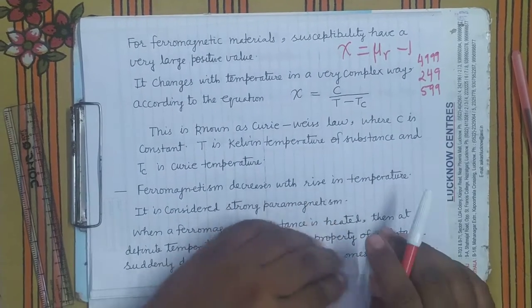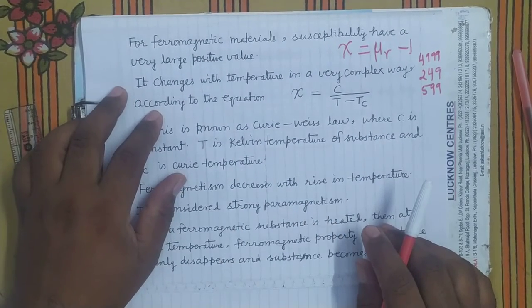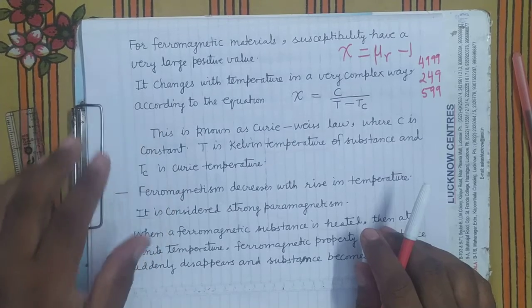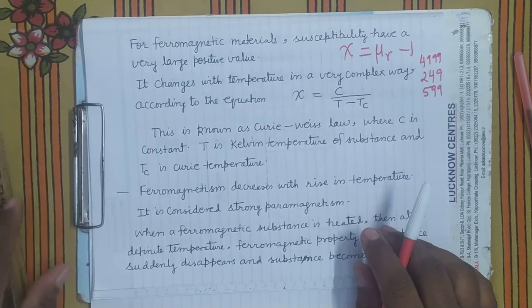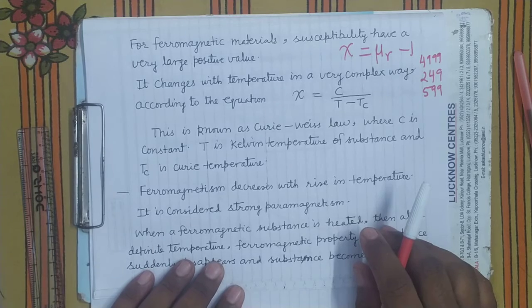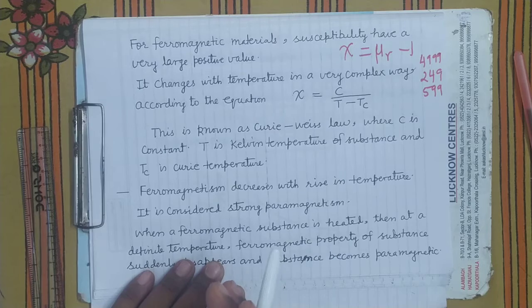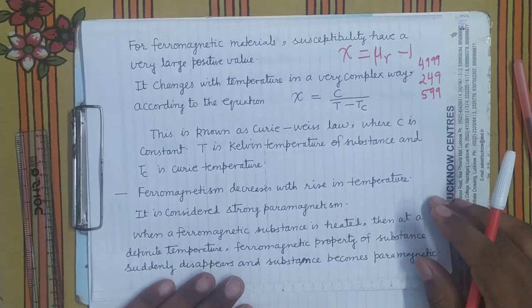So in ferromagnetic materials also it varies with temperature, but this change with temperature is in a very complex way. There is one specific temperature, the Curie temperature. What is Curie temperature?